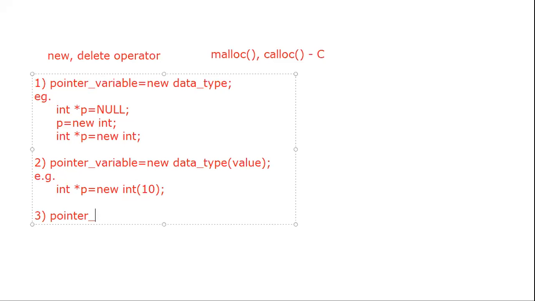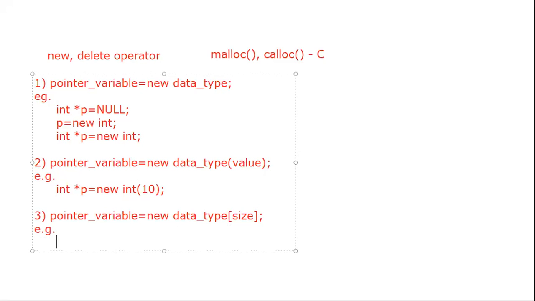This is again the third representation, with respect to an array. What is that, guys? Pointer variable, then new, data type, and we use the size of that array. For example, int *p = new int, and the size of that array is 10. These are the three different ways in which we initialize that particular pointer variable for memory creation.